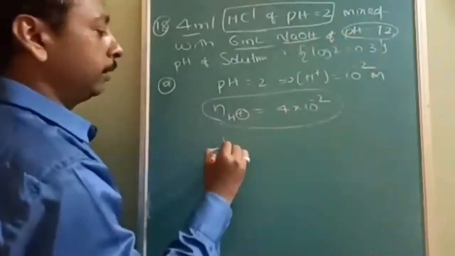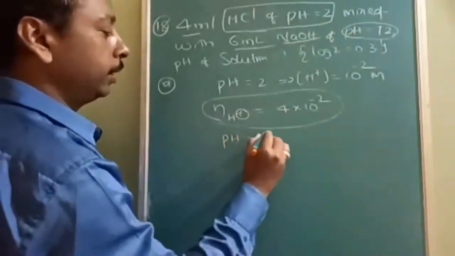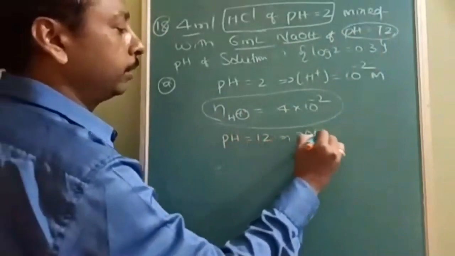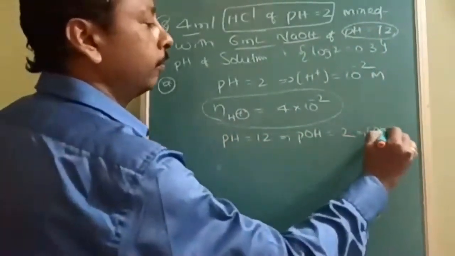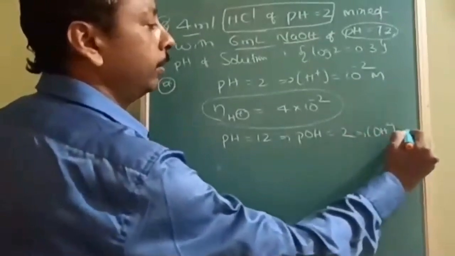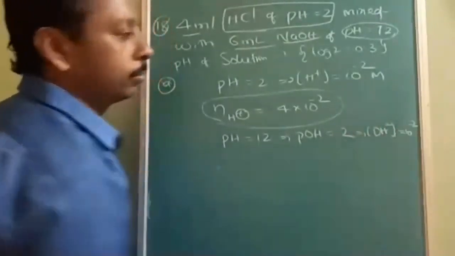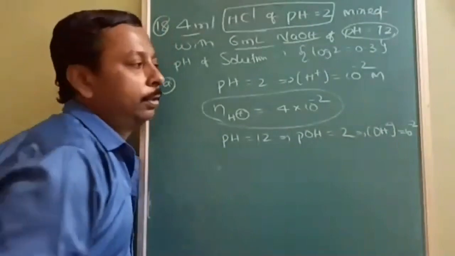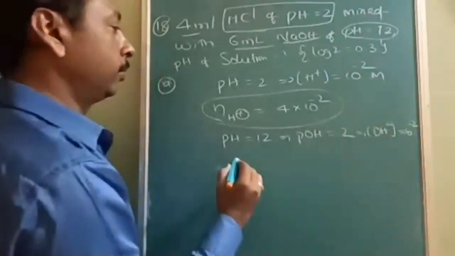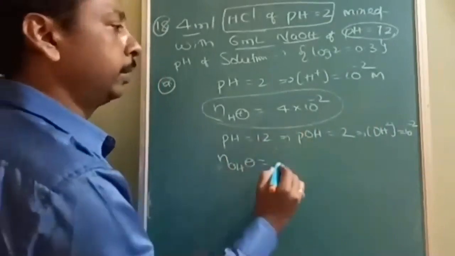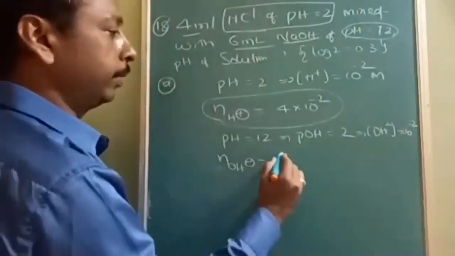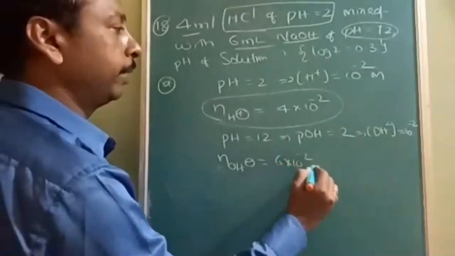The NaOH pH is given. So if pH is equal to 12, then pOH is going to be how much? 2. So that means the concentration of OH minus is also going to be 10 to the power of minus 2 only. So the number of moles of OH minus is 6 ml into 10 to the power of minus 2, that is 6 into 10 to the power of minus 2.